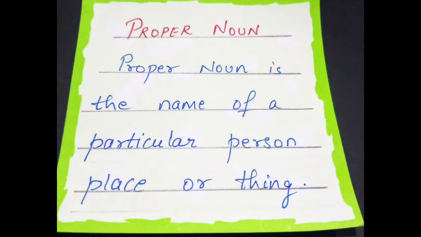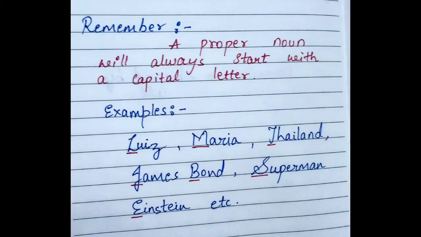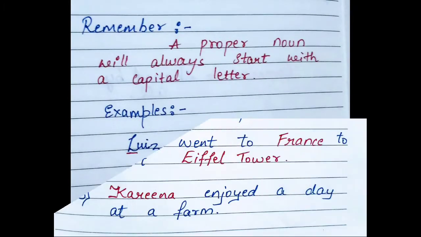First one is proper noun. A proper noun is the name of a particular person, place or thing. Like your name is a proper noun, London is a proper noun, United Nations is a proper noun. For proper nouns, you need to remember a very important rule, that is, a proper noun will always start with a capital letter. Like you can see in these examples: Lewis, Maria, Thailand, James Bond, Superman, Einstein, etc. All these names are written with a capital letter.